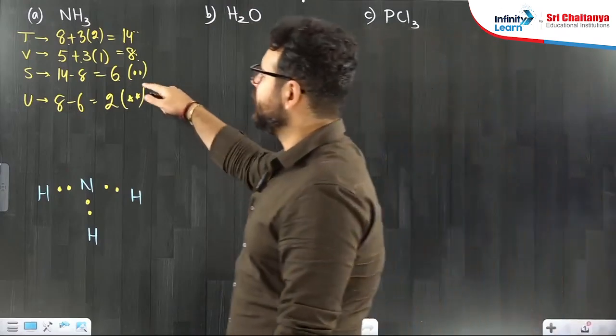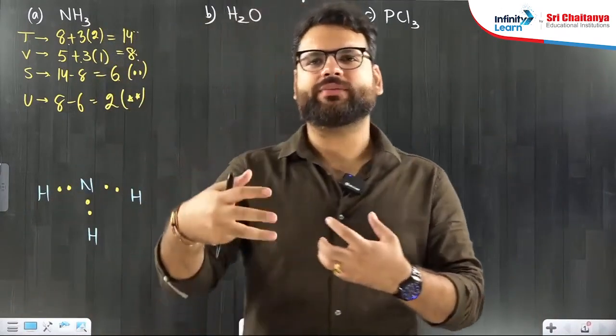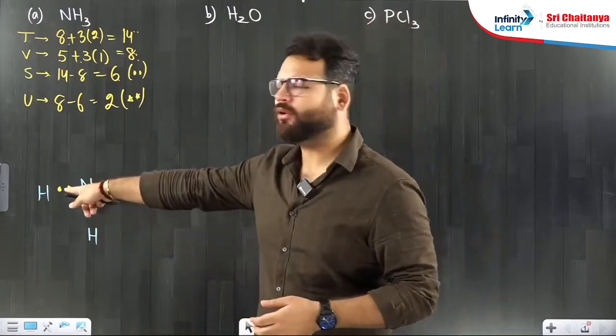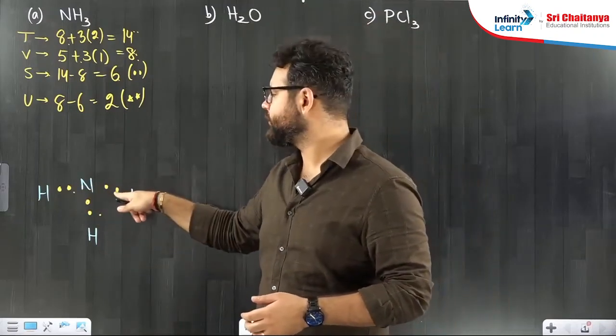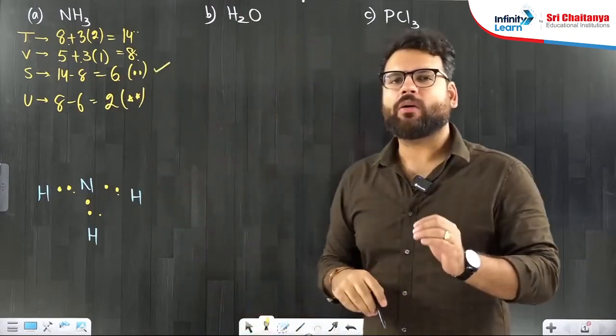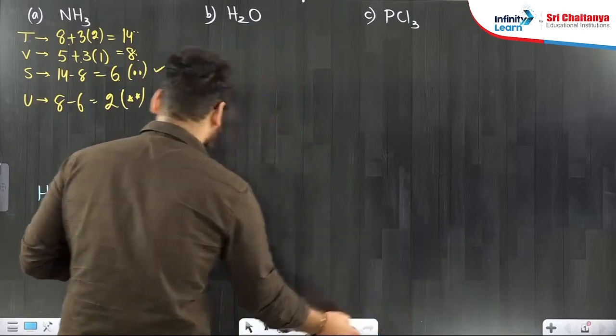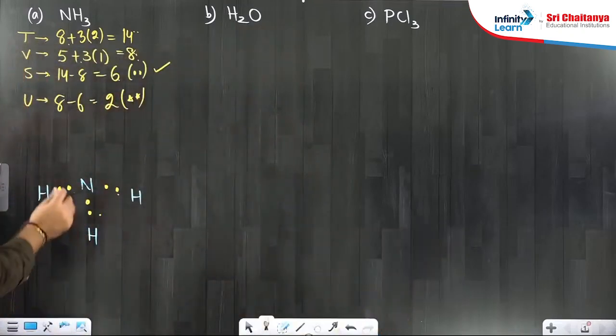Shared electrons obviously will go in between the people. If nitrogen is attached with hydrogen, you give them 1 pair of shared electrons, 1 pair of shared electrons, 1 pair of shared electrons. All 6 sharing electrons are done. Now ask everyone, are you happy? Nitrogen says, I am so not happy because I still don't have 8. I have only 6.